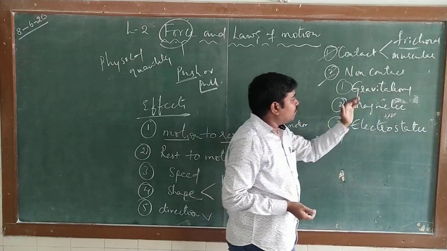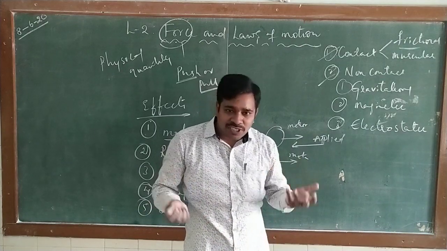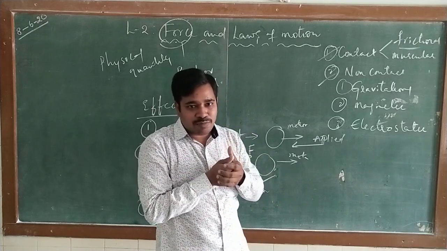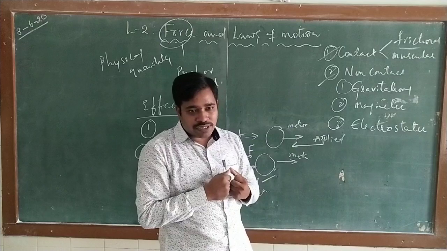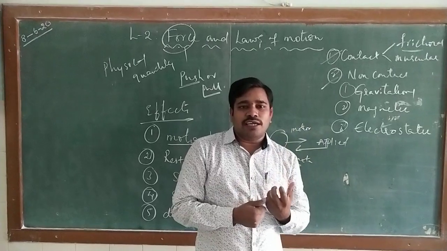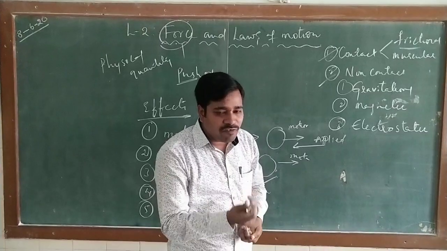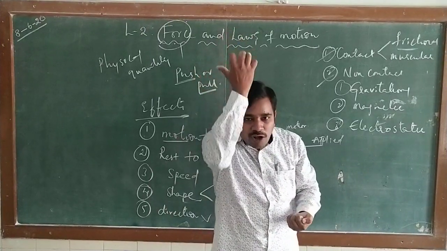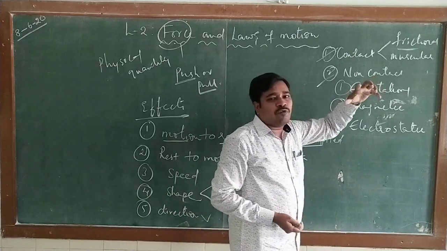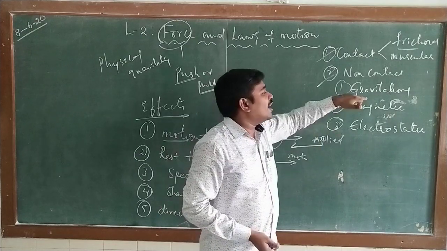So for example, if you come to gravitational force, what is gravitational force? According to Newton's universal law of gravitation, every body attracts every other body. Definitely there will be some interaction, and every body is attracted to another body. The same way, Earth also attracts bodies. For example, when rain is falling, why are water droplets coming towards Earth? Because of gravitational force. And whenever we project any body upwards, why do all the objects come downwards? Because of gravitational force. So gravitational force is nothing but the force which is exerted by the Earth towards itself.